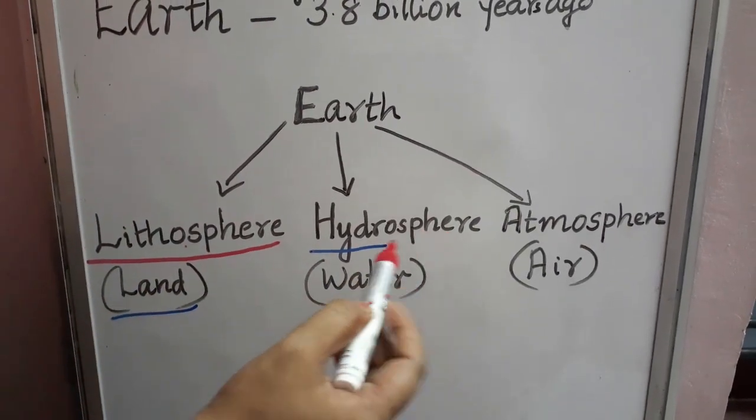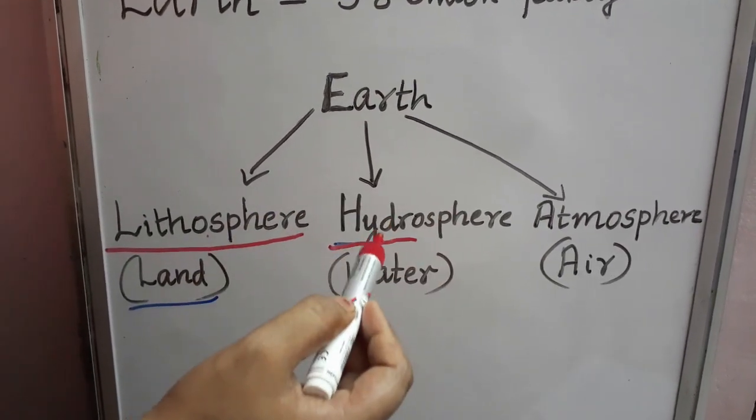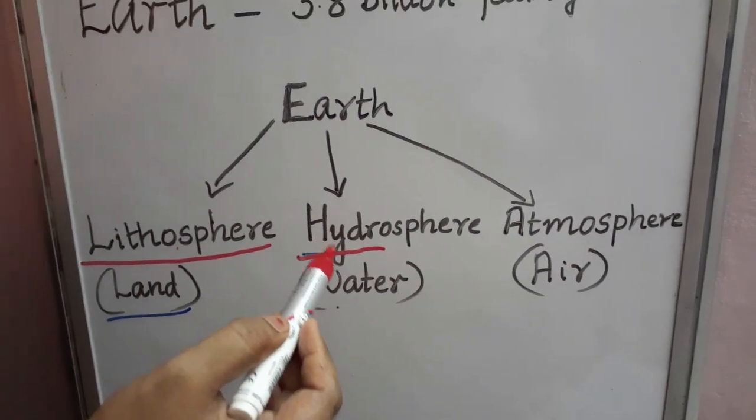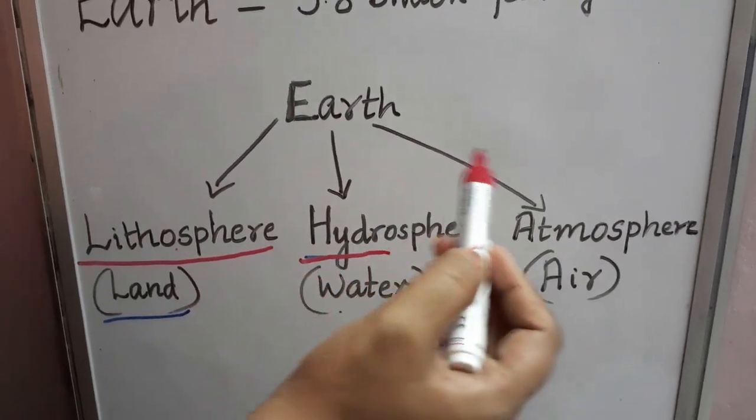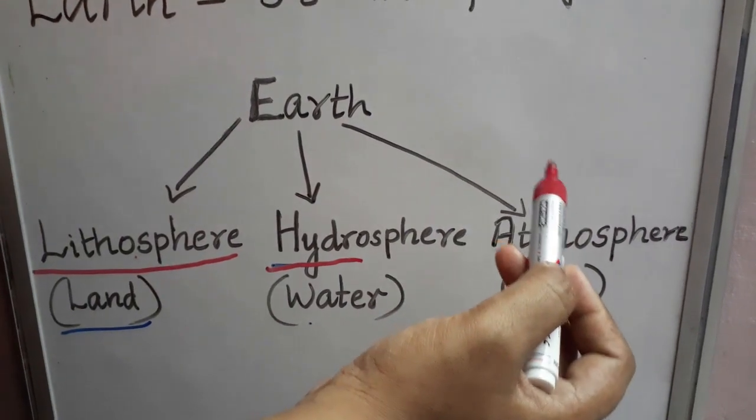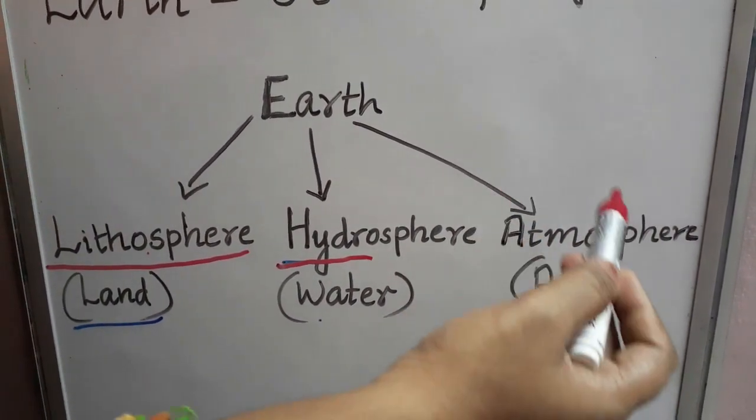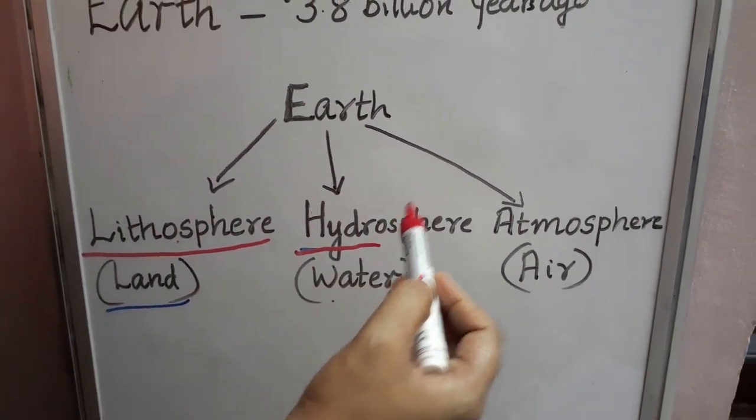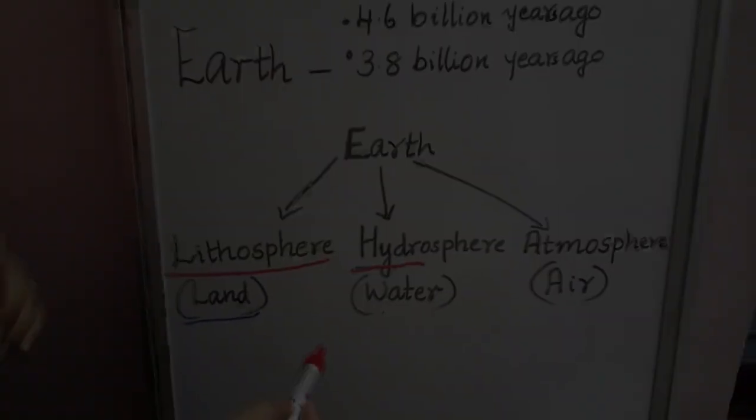Then hydrosphere. Hydro means water. The portion which contains sea, ocean, stream, lakes, river, all water bodies, is included in the hydrosphere. And next is the atmosphere. Atmosphere means air, which contains different types of gases and water vapor. So three things are the lithosphere, hydrosphere and atmosphere. We will see them one by one.